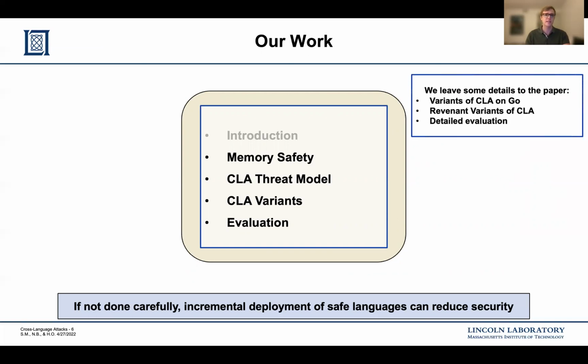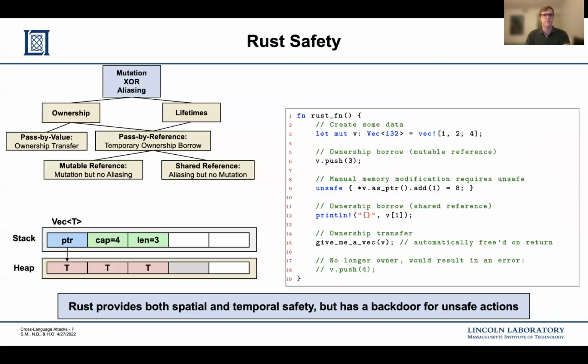Of course, we cannot discuss everything in this presentation today, so we encourage the listener to seek further details in the paper. In order to set the stage of our attacks, we first highlight some details of Rust safety guarantees. The main driver of Rust safety is that it forces mutation XOR aliasing. A program is allowed to mutate or alias memory, but not both. The two pillars of Rust that drive this idea are ownership and lifetimes.